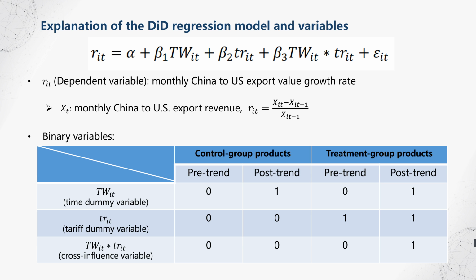For the tariff binary variable, we considered 5 sub-industries of the electrical equipment industry in our analysis, and they were classified as one control group, which had no additional tariff implemented during the trade war, and 4 treatment groups, which had additional tariffs implemented during the trade war. The value of the tariff binary variable for each product applied the same rule as the time binary variable, which means that the dummy variable equals 0 for all the control group products and equals 1 for all the treatment group products.